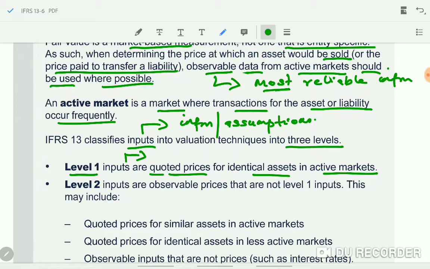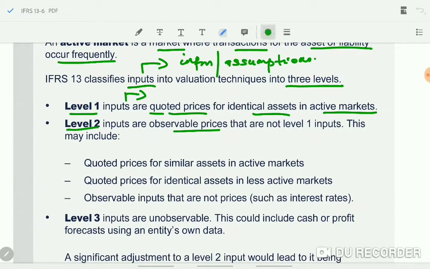Then the second category is level 2. Level 2 inputs are also observable, but these are not level 1 inputs. So what are they? These are inputs from active markets but not for identical assets, for similar assets. These are quoted prices from active markets for similar assets. Next one is quoted prices for identical assets but the market is not active, a less active market. Next one is observable inputs which are not prices. That means these are quoted interest rates.